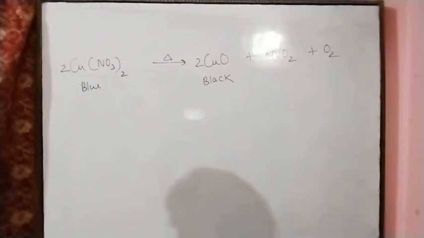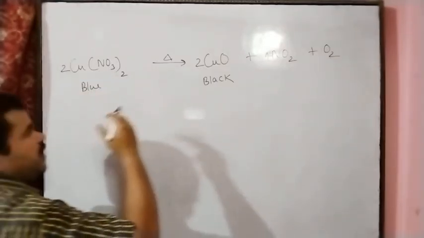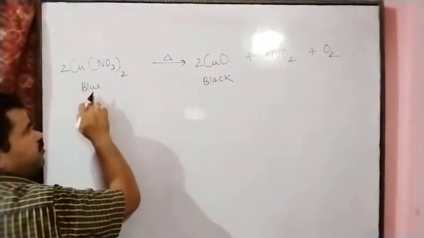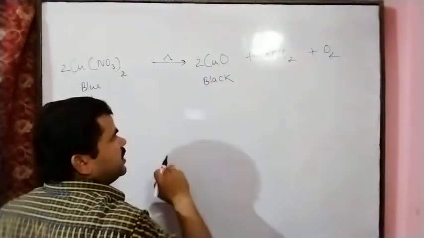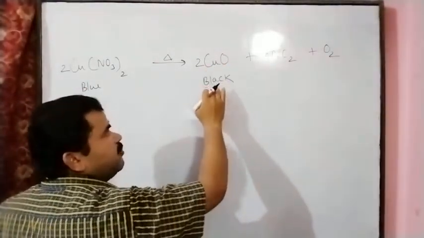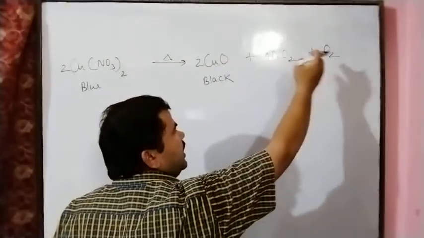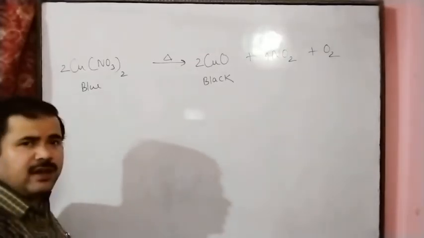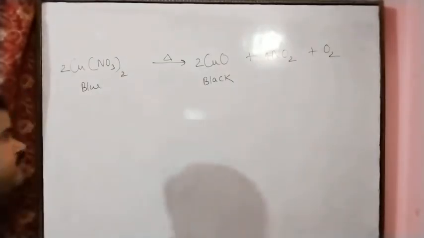So if we heat the blue copper nitrate, we get the solid substance cupric oxide, which is black, and two gases, nitrogen dioxide, yellow, and oxygen, colorless.